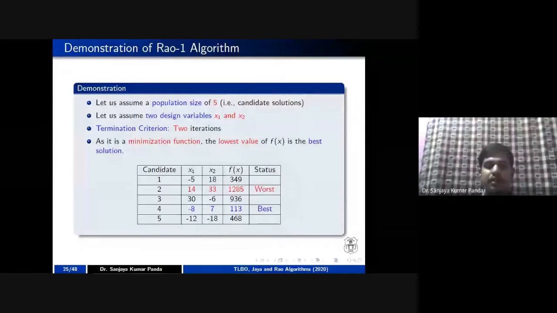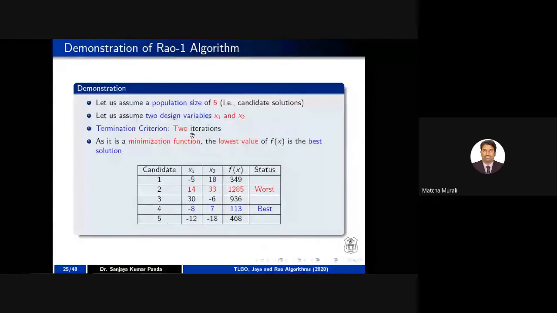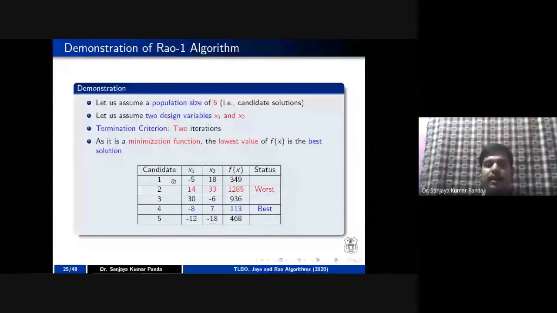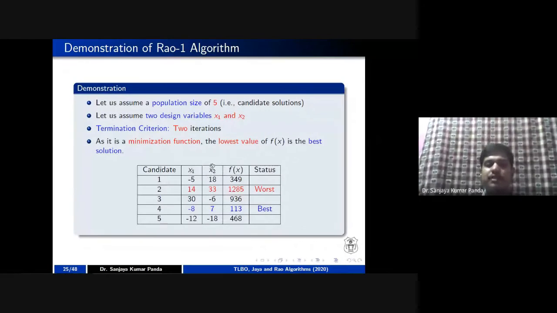N is 5. N is 5, sir. Here it's 5. N is nothing but our population size, and 2 is nothing but the design variables, that is, the 2 subjects. 5 students are learning 2 different subjects. Here, if you calculate the f of x value by putting the x1 and x2 values, you are getting 349, right? Similarly, you can put the values of the other population and get their corresponding fitness values.